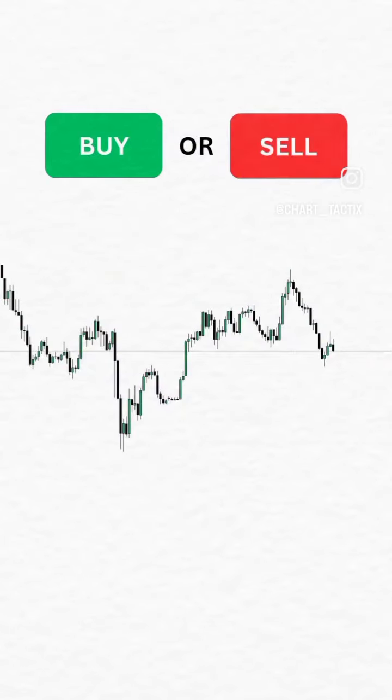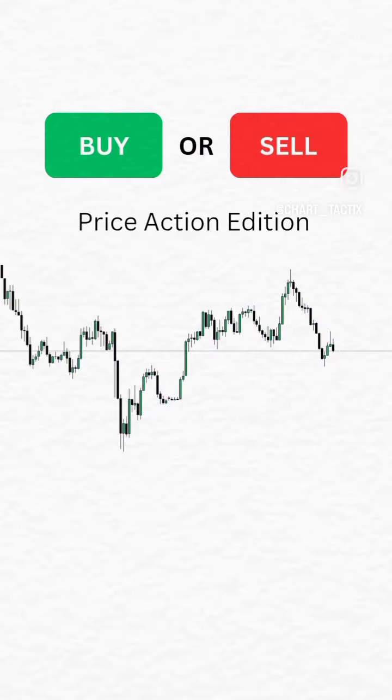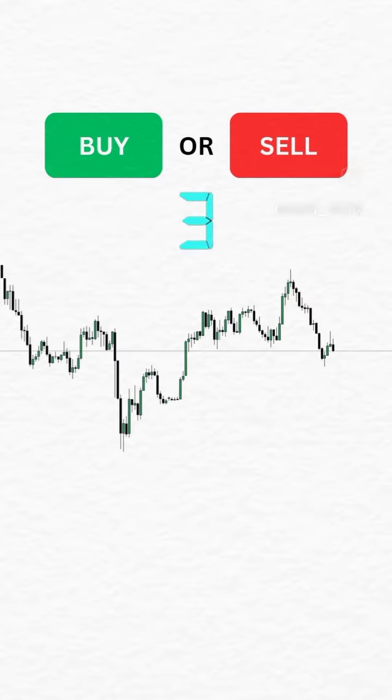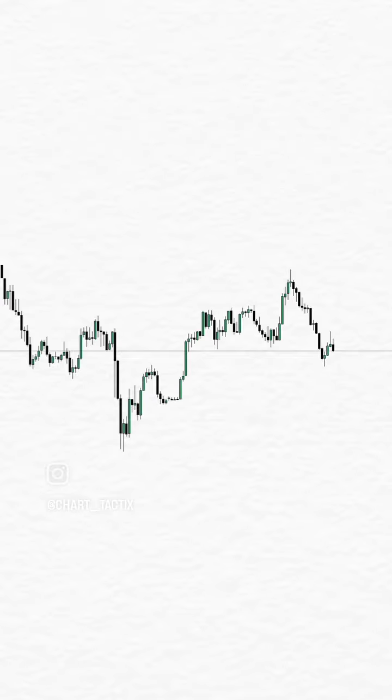Would you buy or would you sell? Price action edition. You have 5 seconds to decide. All right, your time is up. Now let's analyze it together.